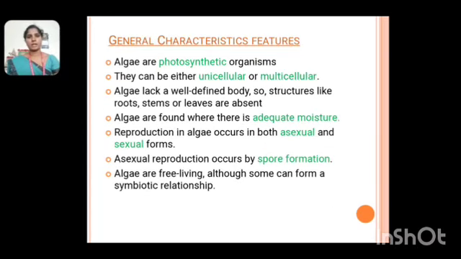Then, general characters of algae. Algae are photosynthetic organisms. They may be either unicellular or multicellular. They have a well-defined body, but no differentiation into root, stem or leaves. Algae are found wherever there is adequate moisture. Reproduction occurs both asexually and sexually. Asexual reproduction occurs by spore formation. Algae are mostly free living, although some can form symbiotic relationships.